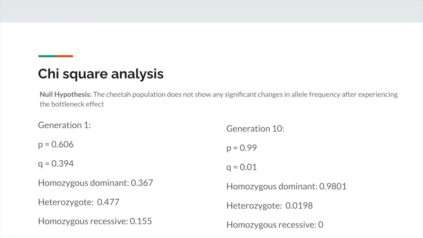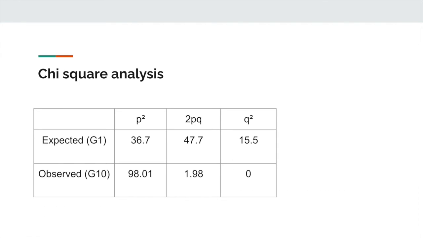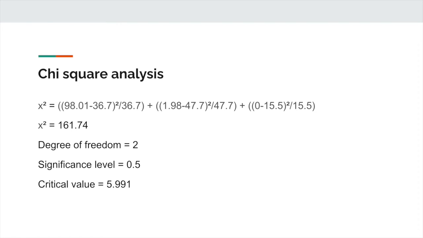Since the 1st and the 10th generation have different population sizes, we must first find the percentage of individuals and put them in two equal-sized populations of 100 individuals. We will use the 1st generation as the expected result and the 10th generation as the observed result. Then we plug all of the values into the chi-square equation. After some calculation, we are able to determine that the chi-square value is equal to 161.74. Since we have 3 different allele combinations, our degrees of freedom must be 2.